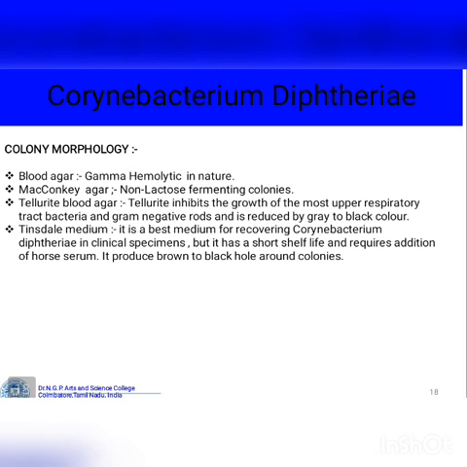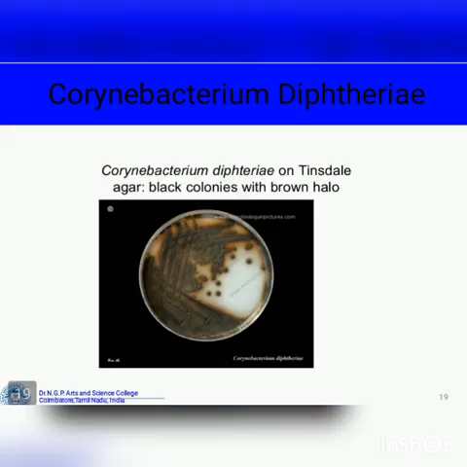Tellurite blood agar: tellurite inhibits the growth of most upper respiratory tract bacteria and gram-negative rods, and is reduced to give gray to black colonies. Tinsdale media is the best media for isolating Corynebacterium diphtheriae in clinical specimens, but it has a short shelf life and requires addition of horse serum. It produces brown to black halos around the colonies.